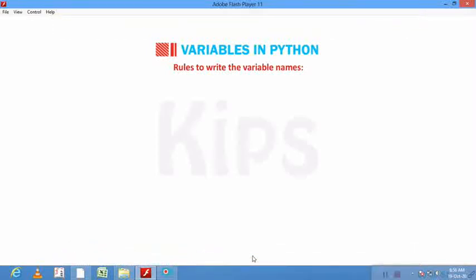So in the previous class we were studying introducing Python. We were on topic variables. So I'll continue with the same topic. First topic for today is rules to write the variable names.